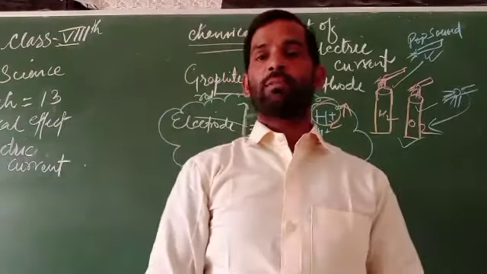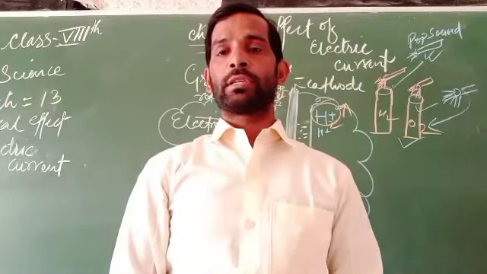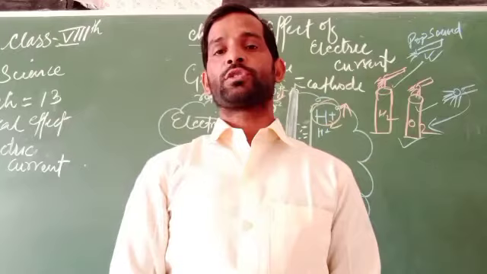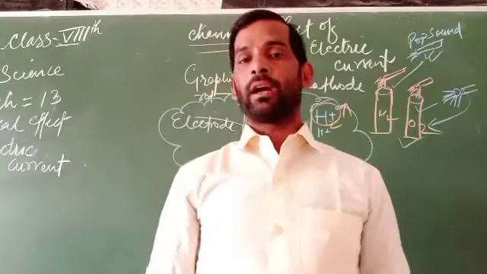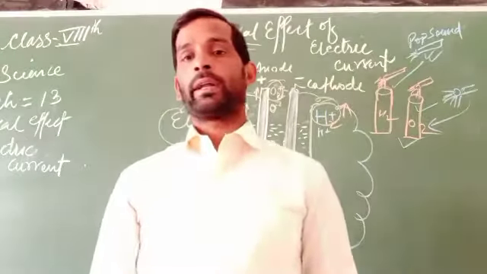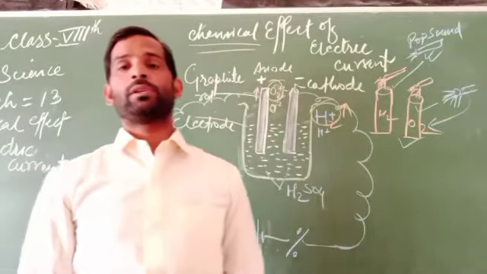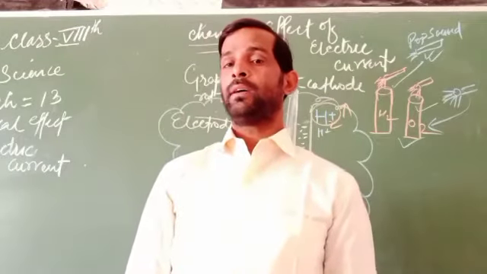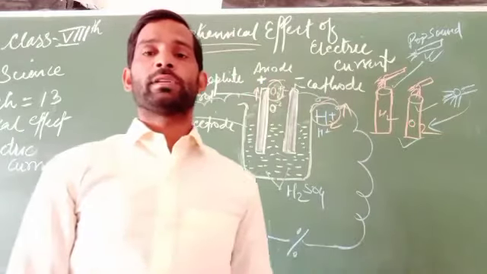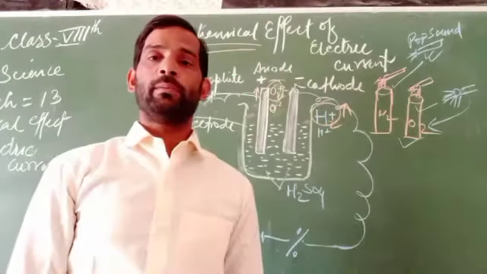On the basis of electrolysis, the particles which get decomposed from their constituent material get deposited over the other electrode, and in this way most metals get deposited by the process of electrolysis in the form of electroplating.